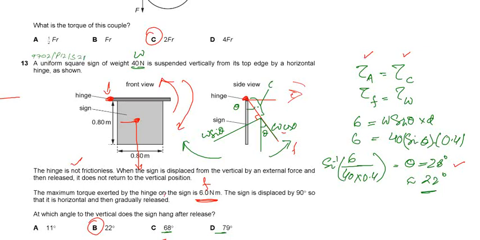So this is a board which is fixed at the side corner. Its front view is this, and its side view is this. Okay, this supporting point is this hinge, right? So that means if we move it, due to the weight, it must go down, right? It will go down.